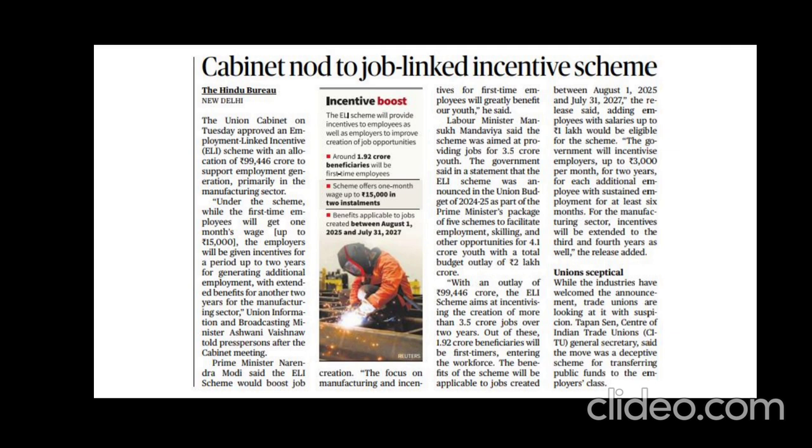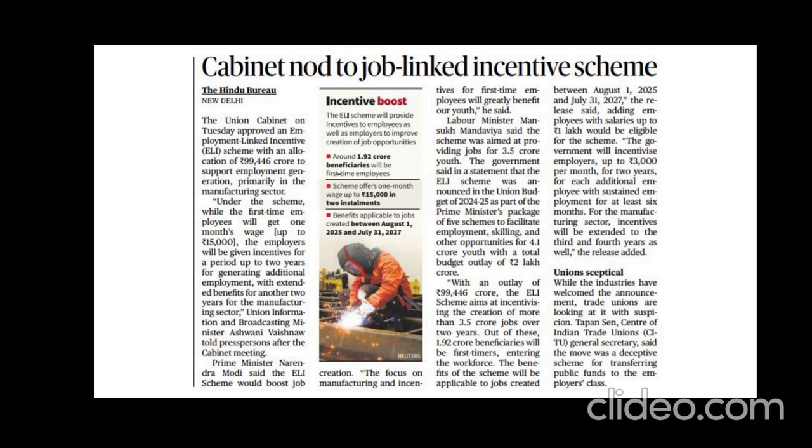So this scheme is also focusing on this formalization, and obviously it will boost manufacturing, production and economic growth in the secondary sector. The scheme also focuses on skill development and reduction of economic disparities. Okay, so these are the advantages of this scheme, and now let's come to the concerns regarding this scheme.